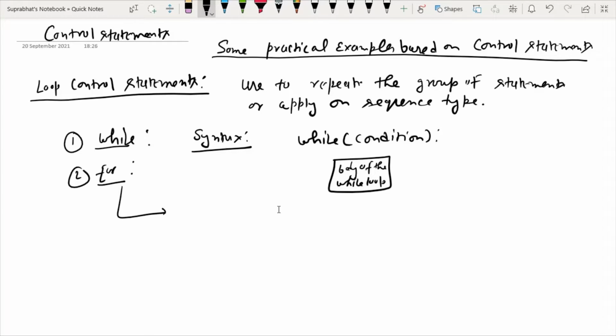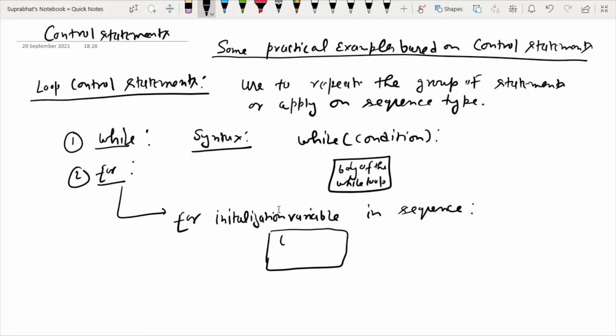And in the for loop we use the for keyword, then the initialization variable, then the in keyword, then here we type some sequence, then after that we write a colon sign, and inside this we write the body of the for loop.